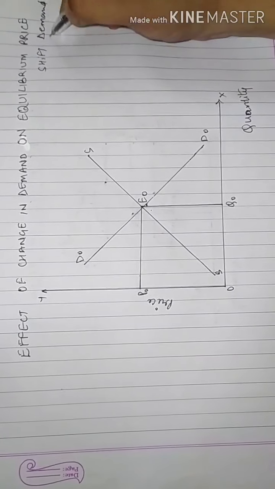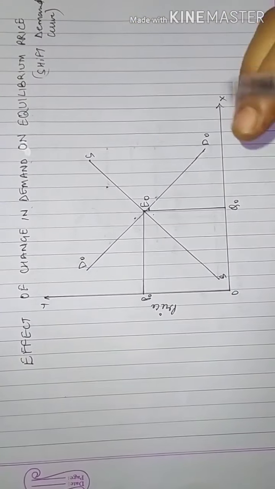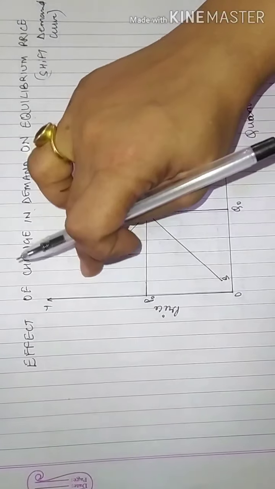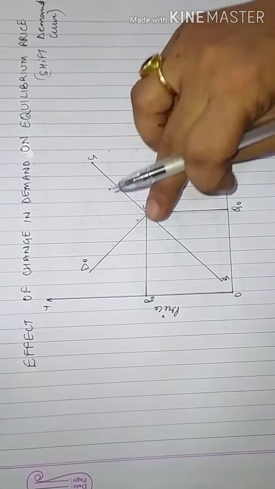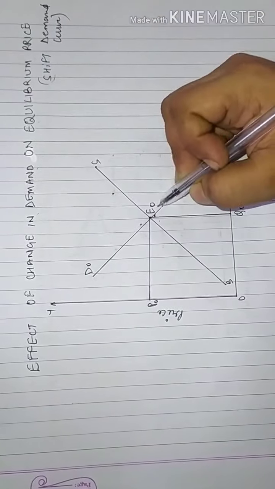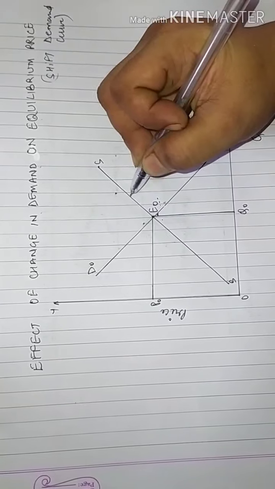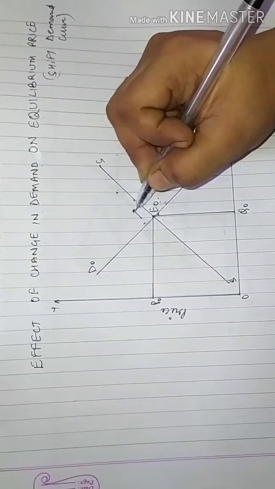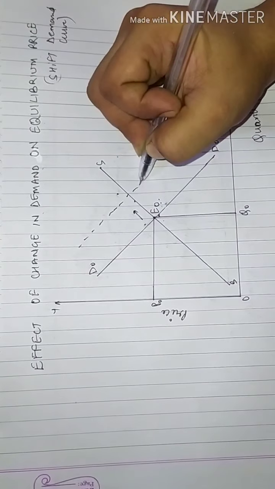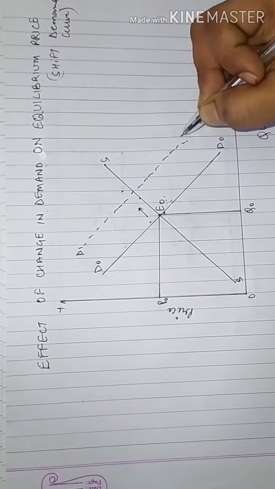So this is what I am showing over here. Now this is my initial demand, this is my initial supply. Do remember, I will not touch my supply, I will just shift my demand. Now on my initial demand and initial supply, E0 is my equilibrium. This is my initial equilibrium. Now I am shifting my demand to the right. Now I have shifted my demand curve towards right. So this is D1.